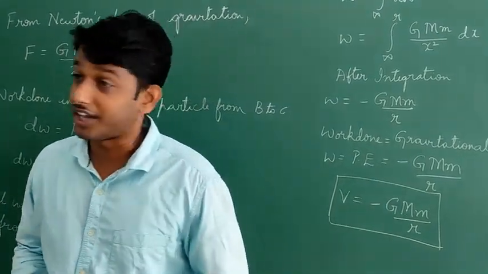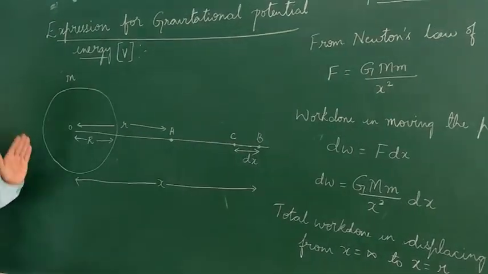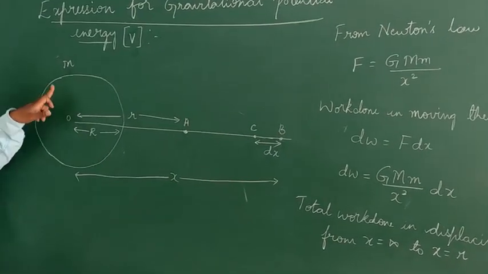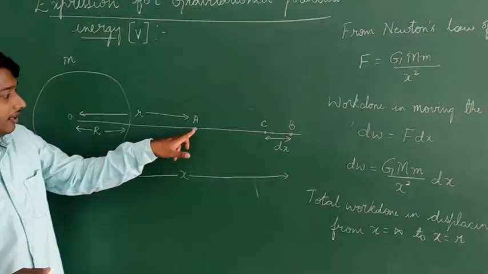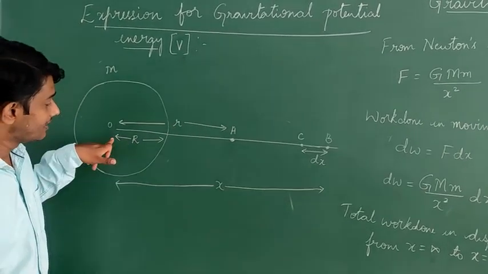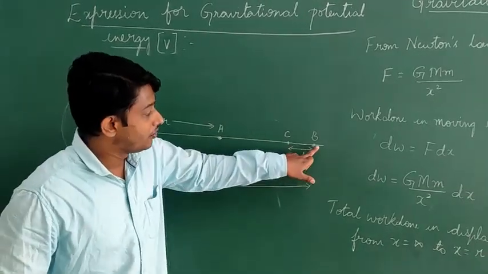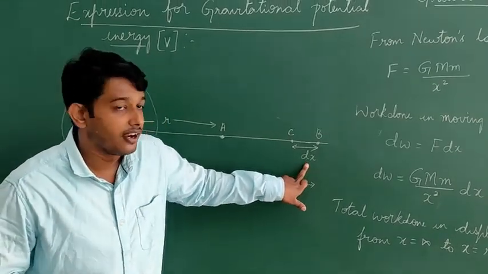I'll explain to you again. So let us consider our Earth, which has a center O, which has a mass M, which has a radius R. So we have a point A, which is at a distance R from the center of the Earth. We have 2 points B and C, which are separated by a small distance dx.